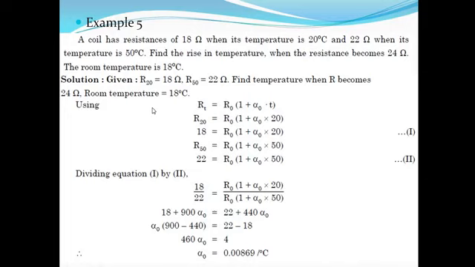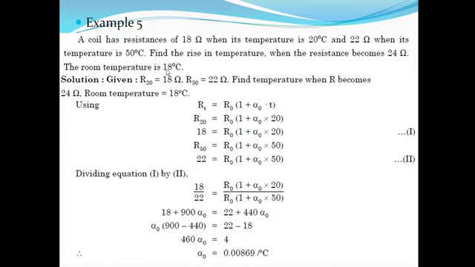Now the next example: a coil has a resistance of 18 ohm when its temperature is 20 degrees centigrade, and 22 ohm when its temperature is 50 degrees centigrade. Find the rise in temperature when the resistance becomes 24 ohm.